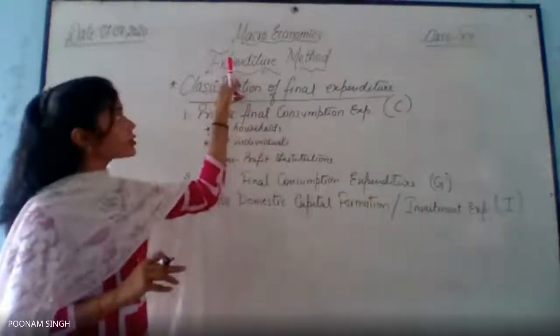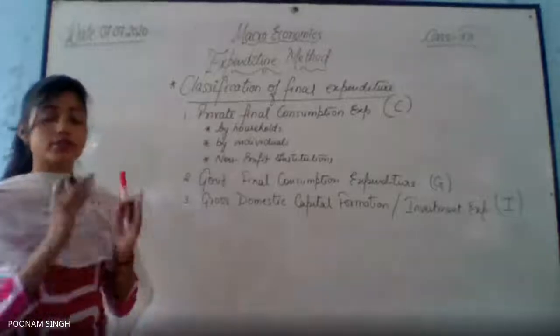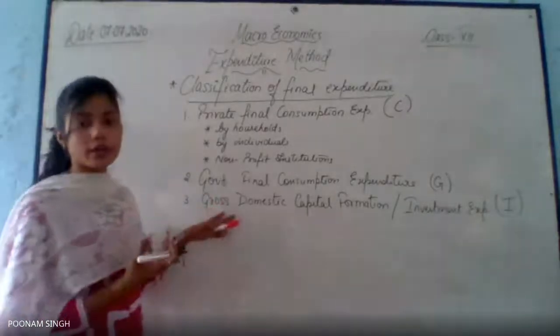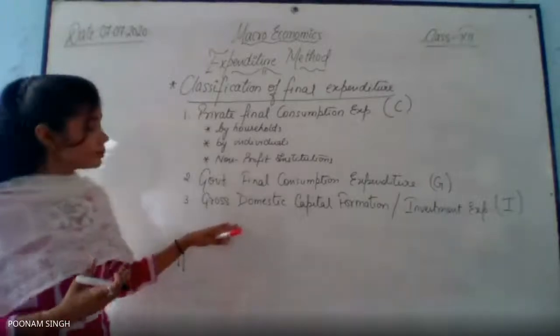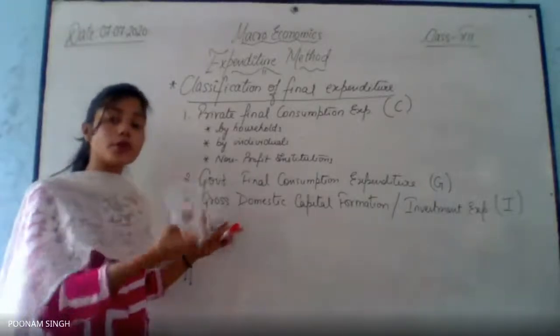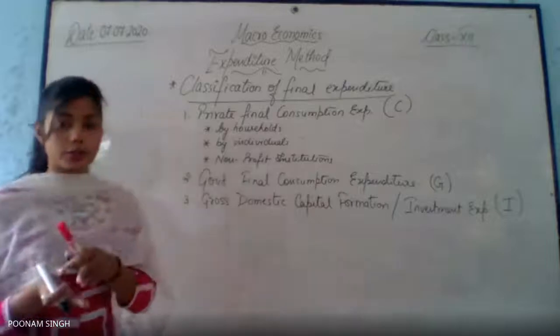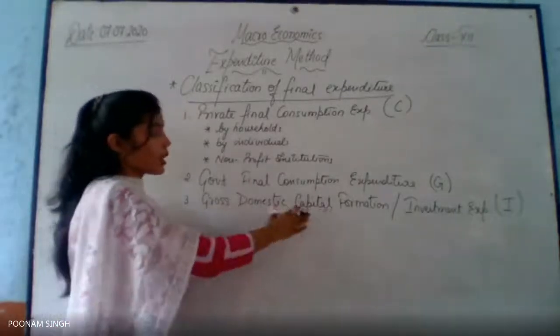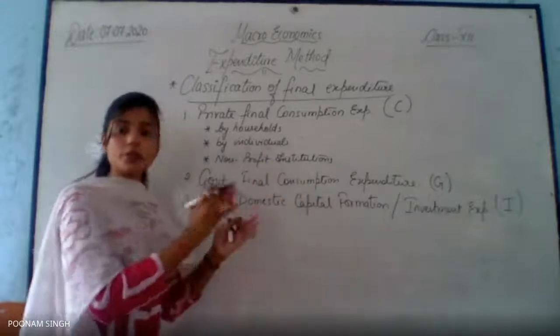As you know, the final result of the expenditure method is GDP at MP. So definitely we are talking about gross value. We don't have to take any net value over there. But yes, if the question asks for net, then the conversion will be done. So here it is written gross domestic capital formation and investment expenditure.